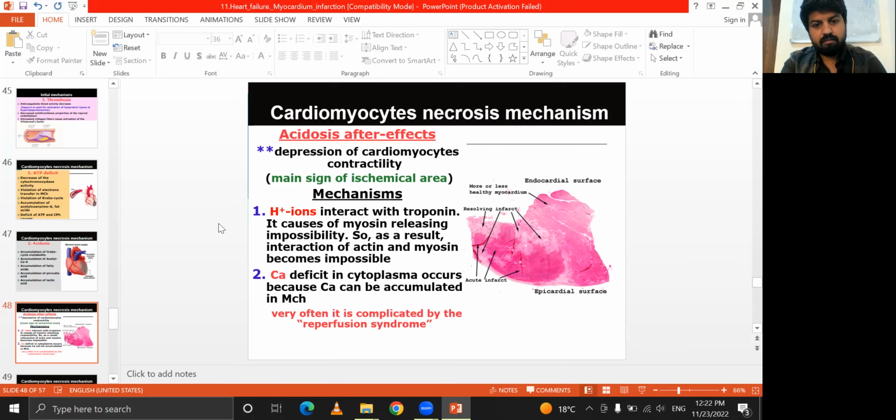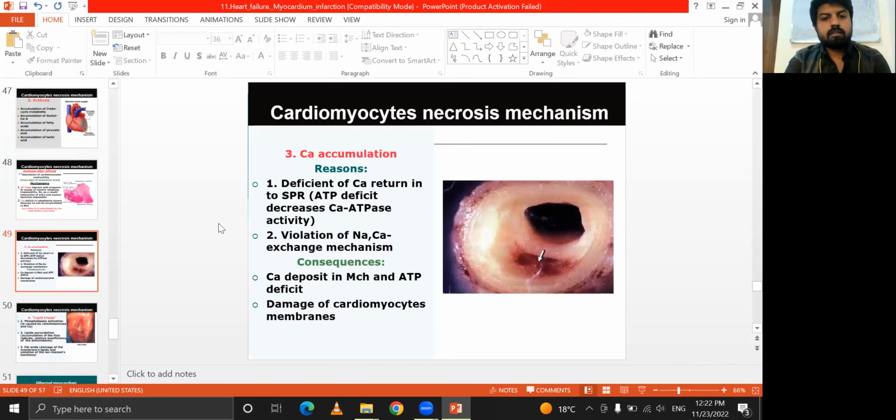Its mechanism is that H+ ions interact with troponin, making interaction of actin and myosin impossible. That is why calcium deficiency occurs in the cytoplasm, because calcium cannot accumulate in the mitochondria.